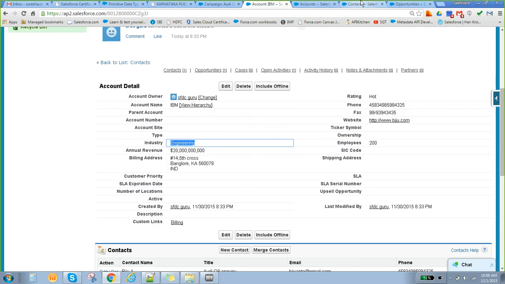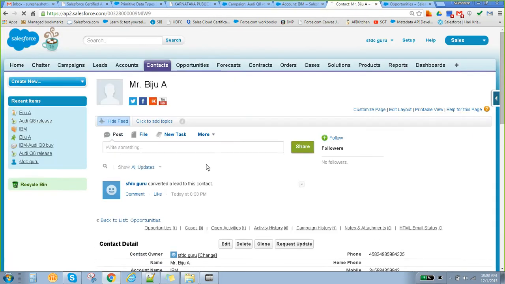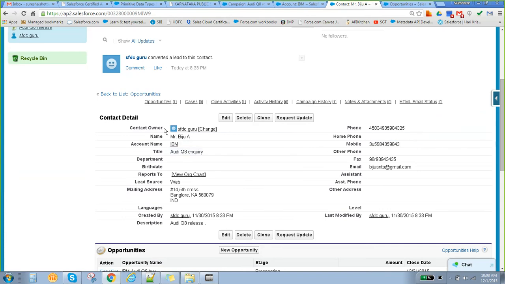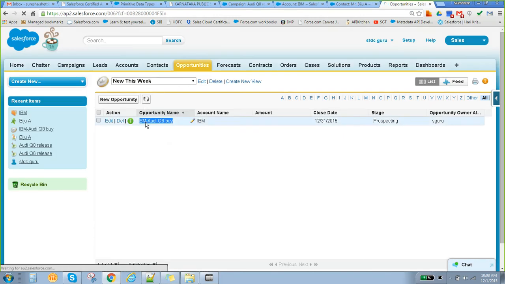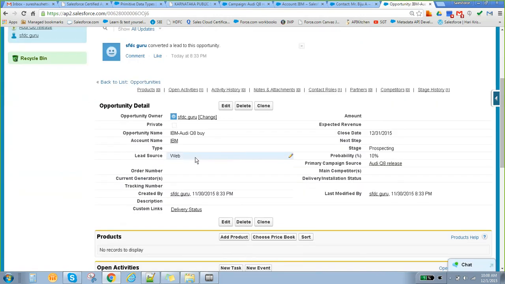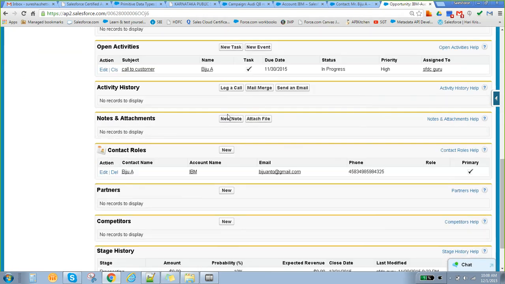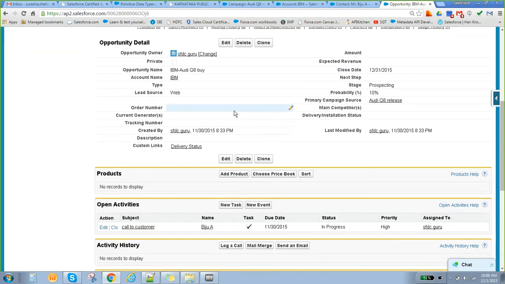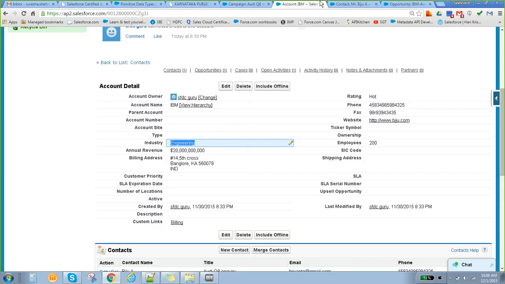Correct. Same thing for contact also. The contact details which you entered in the lead are automatically mapped to these particular fields of the contact. Same thing for opportunity also. All the data which you entered is automatically entered into this particular opportunity. Okay, clear?